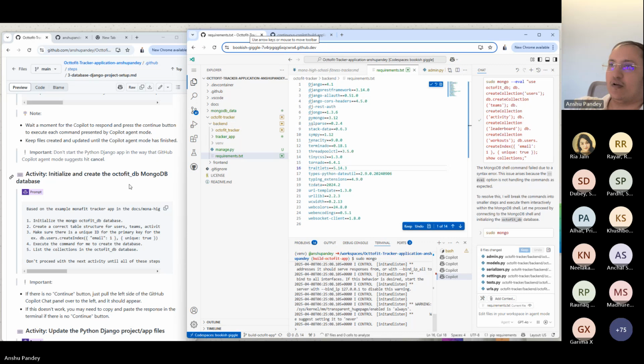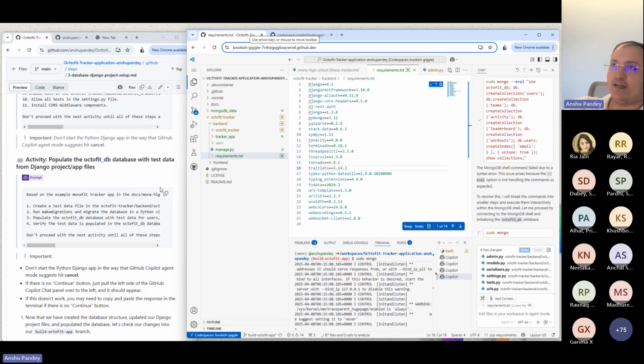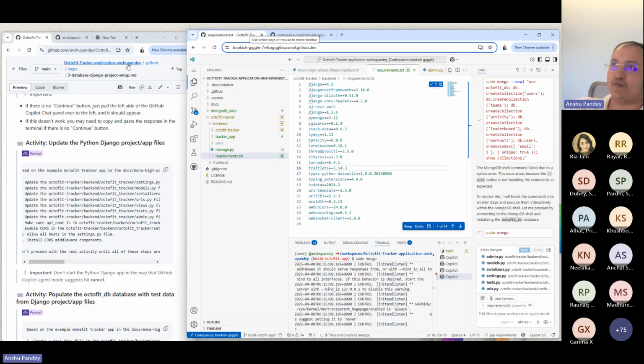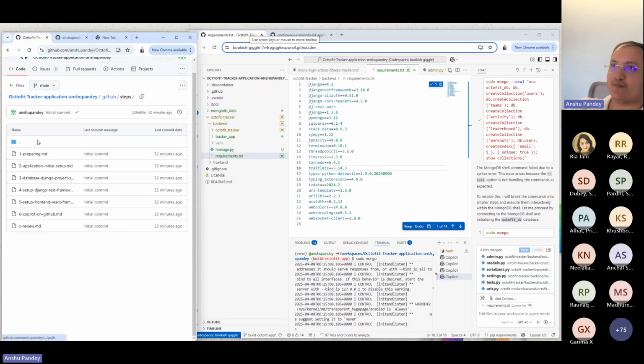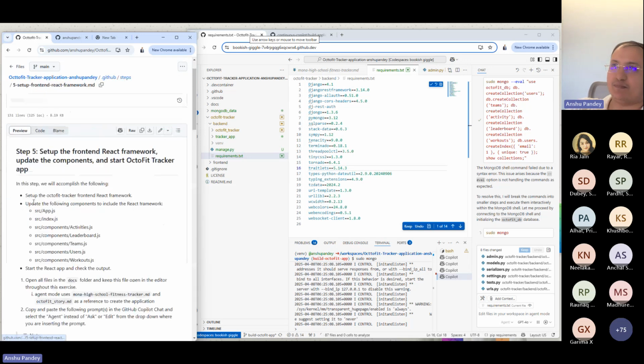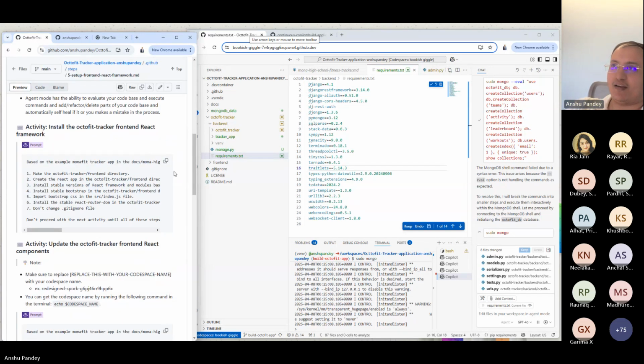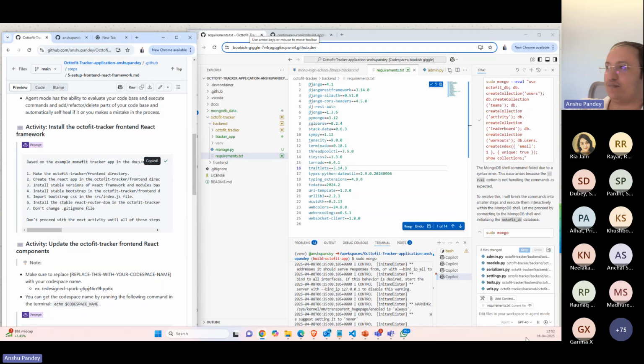Okay. Finally, we'll not populate this. We'll go ahead to the next step, which is the last step, step 4. I'll share the link for the steps as well, which you can try out. So we'll also set up the front end framework. And we'll say, set up the front end.